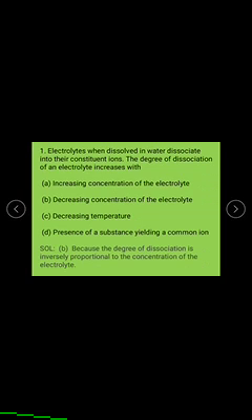The right answer is B, decreasing the concentration of the electrolyte, because the degree of dissociation is inversely proportional to the concentration of the electrolyte.